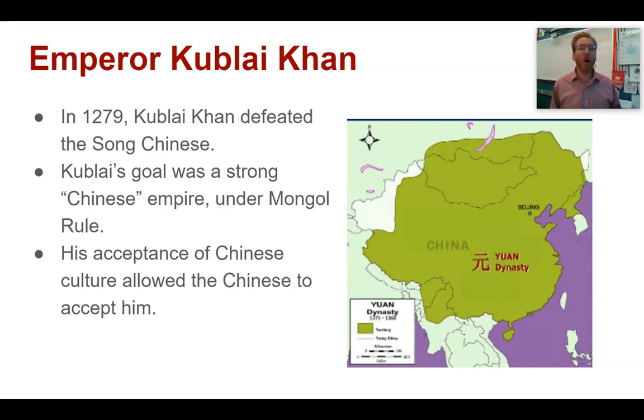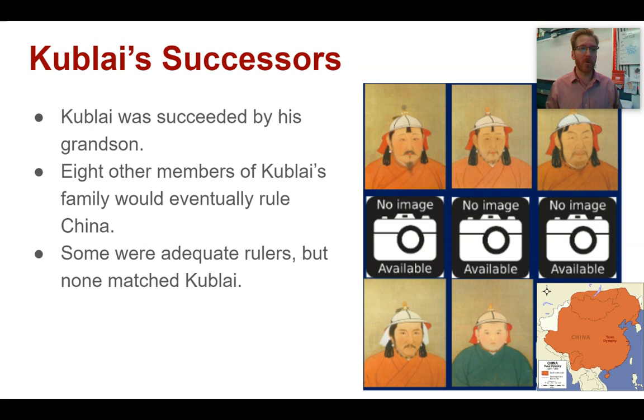Now, his goal was to create this strong Chinese empire. It would have Chinese culture, Chinese flavor, Chinese language, but it would all be under the rule of the Mongols. So the Mongols would be that upper layer of control, of rule, over a definitely Chinese empire. And it is his acceptance of this Chinese culture that allowed the Chinese in turn to accept him and not feel like they have to rebel against this barbarian Mongol.